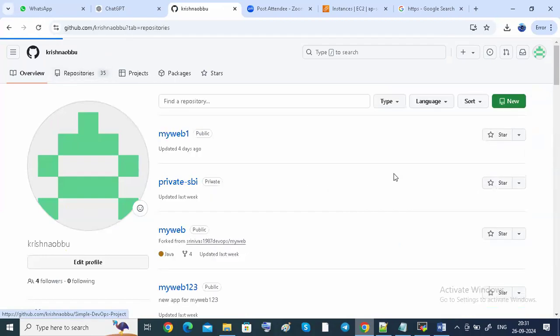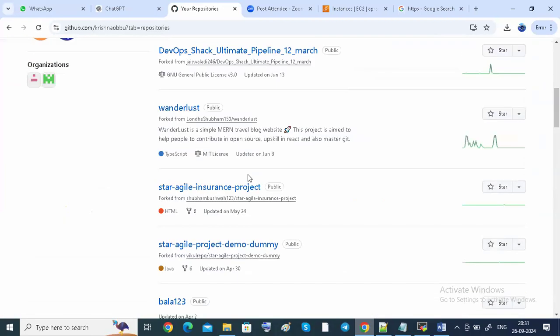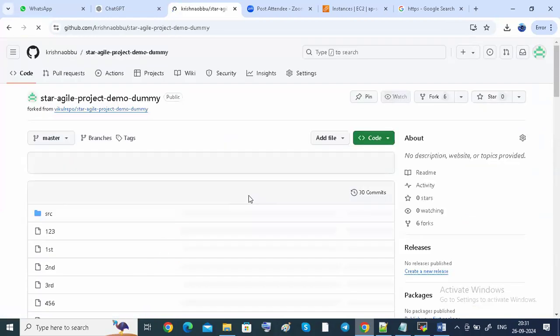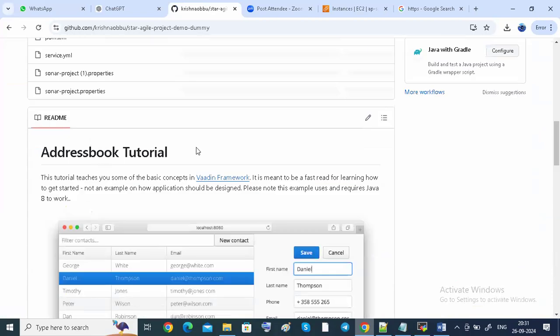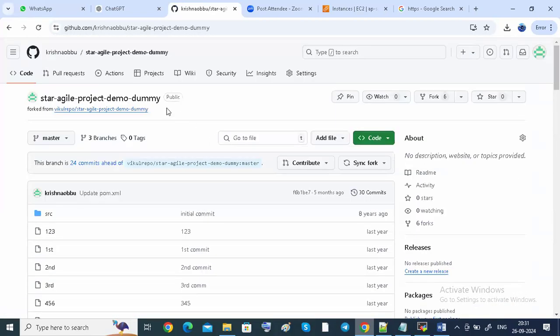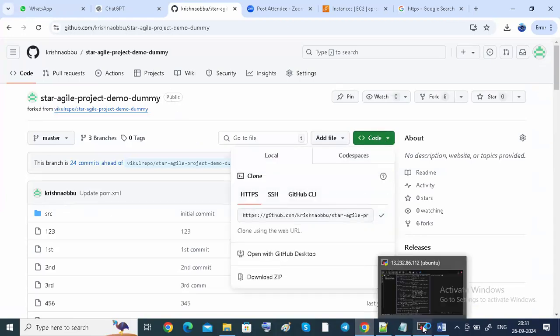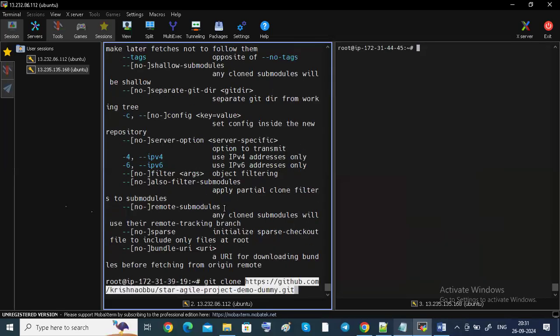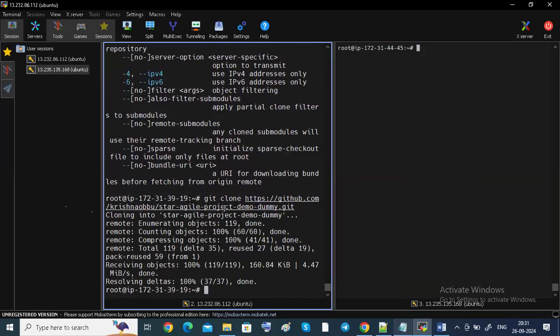Go to repositories. Project demo dummy is there. It is an address book project, guys. Demo dummy means here it is already written address book. Our application will show like this way only. Okay. I'm going to copy this project. Now we are doing it the manual way, guys. Now we are doing it the manual way.